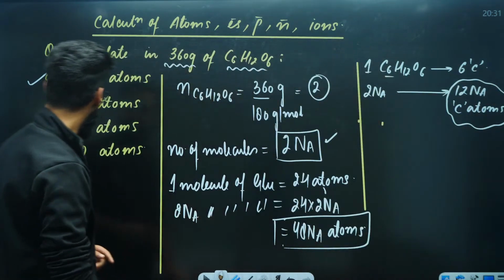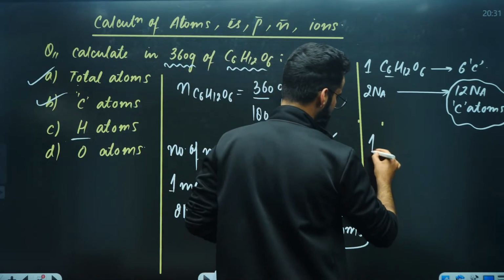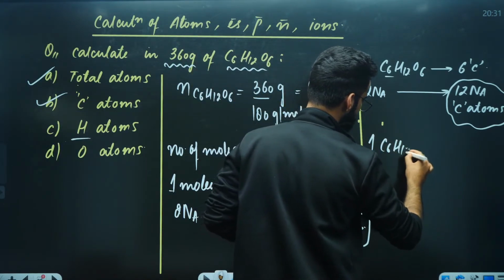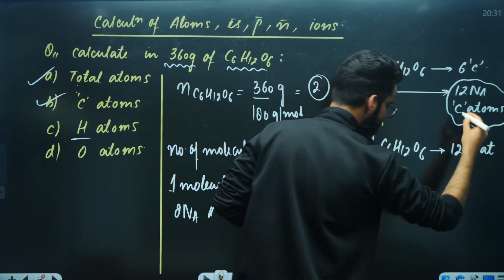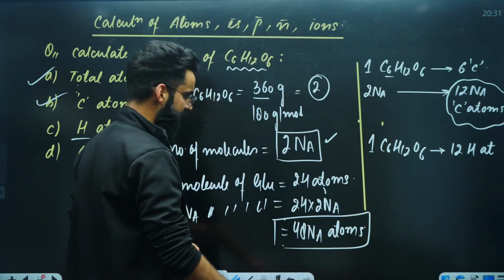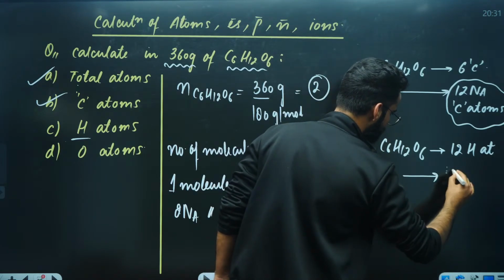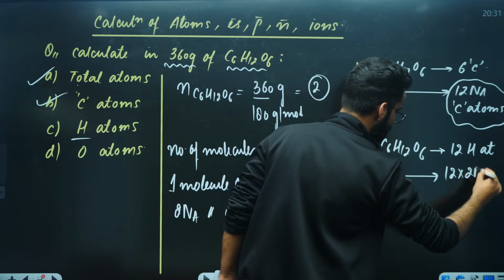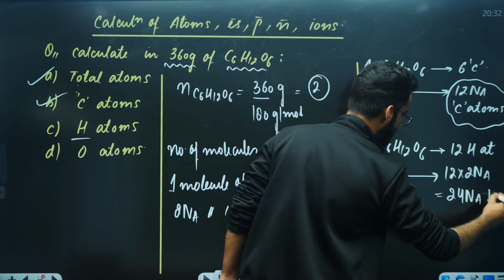Now if I ask you how many hydrogen atoms are there, you'll again write one statement. In one molecule of glucose, there are 12 hydrogen atoms. So in 2 Na molecules of glucose, there will be 12 into 2 Na. That means 24 Na hydrogen atoms.